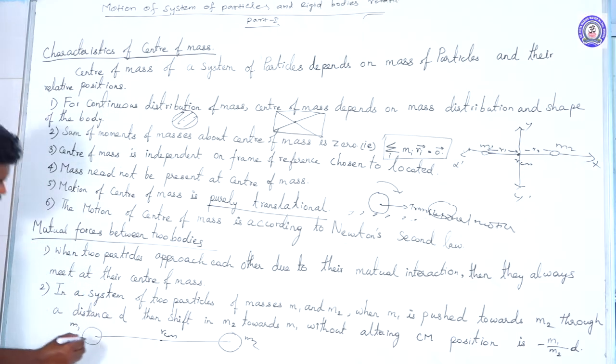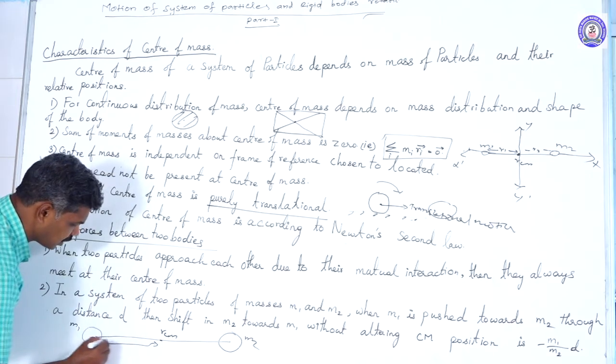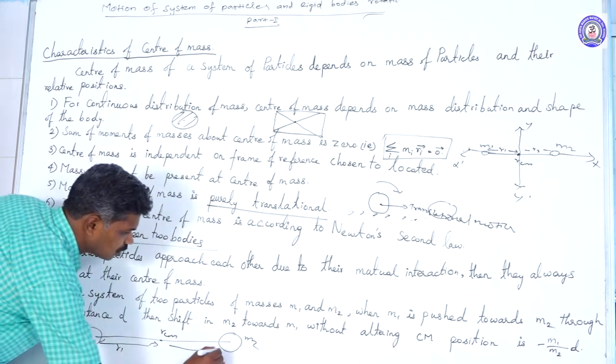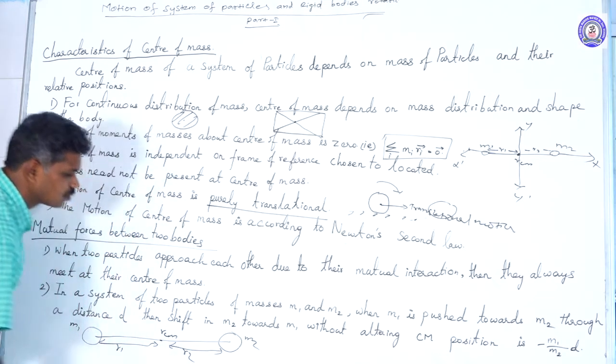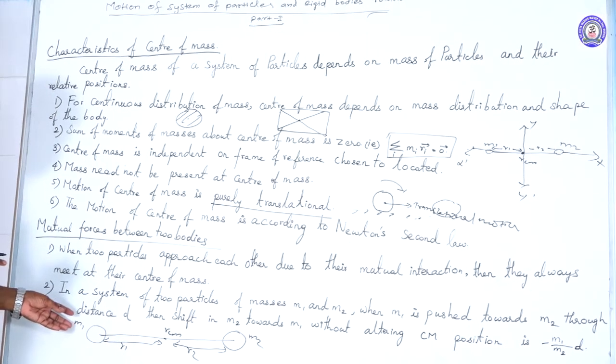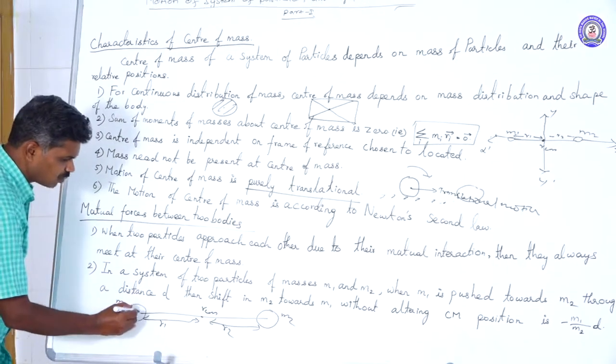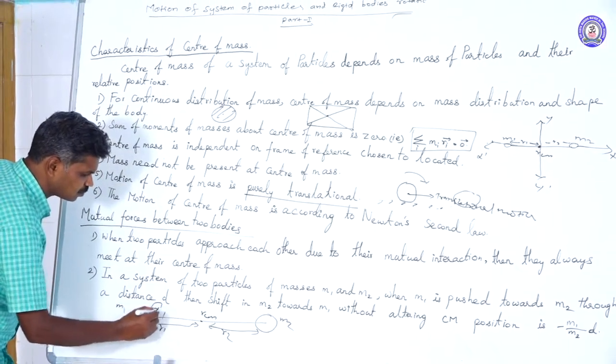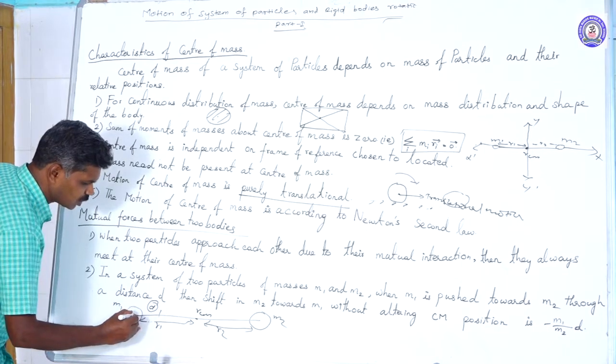Initially, their distances can be taken as R1 and R2. Suppose due to the gravitational force or any external force, the mass m1 is moved a certain distance d, shifted from this point to here.